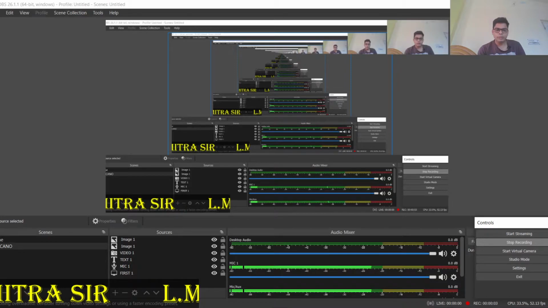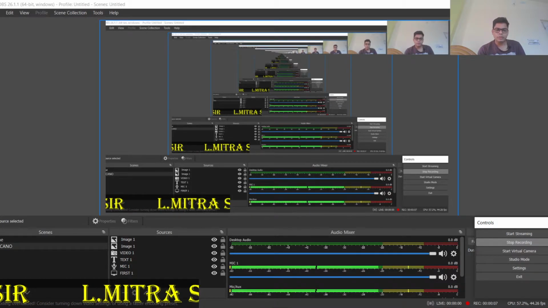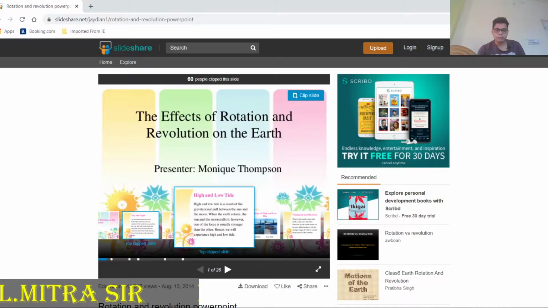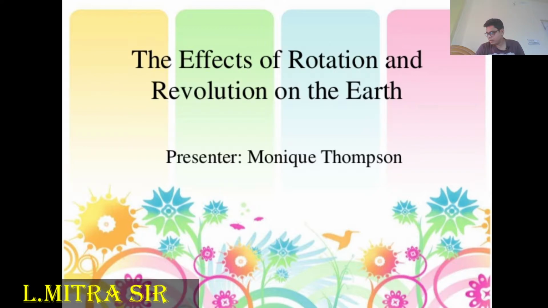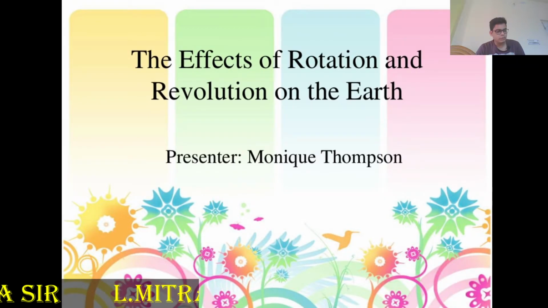Today we are going to start another chapter, perhaps the third chapter. Previously we finished some chapters that are very important with respect to your exam, the CCA test: the Earth as a planet, and latitudes and longitudes. Today we are going to discuss another chapter. The name is rotation and revolution.